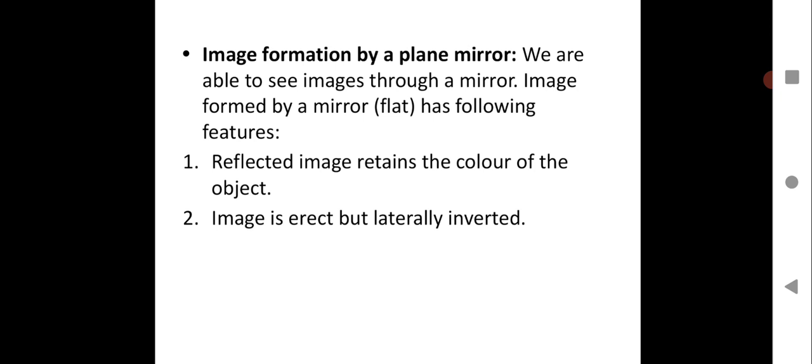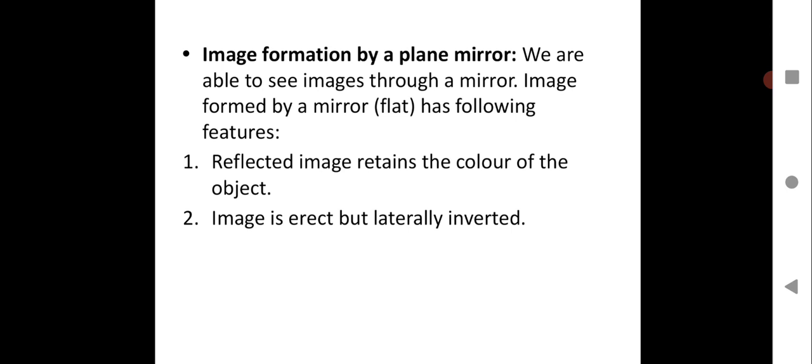An image is always erect but laterally inverted. We always see ourselves standing erect in the same position, or sitting, whatever position we are in. We are not inverted. We are not upside down. We are just shown erect. Any object you keep in front of the mirror, you see the image is always erect but laterally inverted. That means left becomes right, right becomes left. That is lateral inversion, and not upside down. That you have to understand very clearly, children.